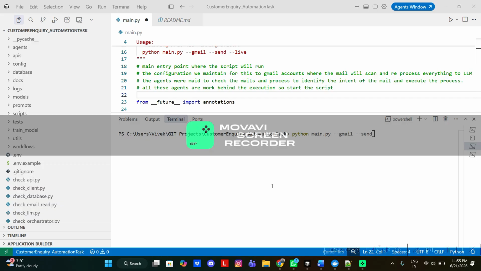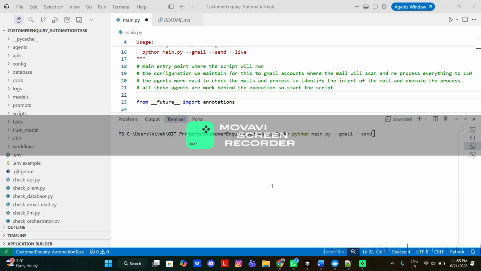The base model is Llama 3, but after fine-tuning I stored that model in Docker also, and I am using that particular model. So let me run the script.